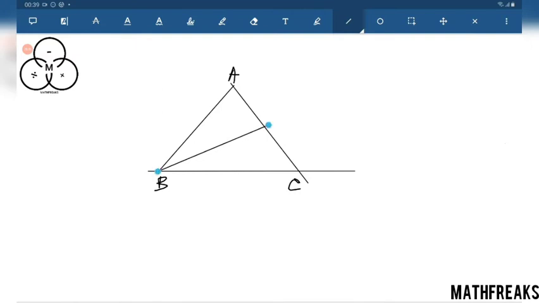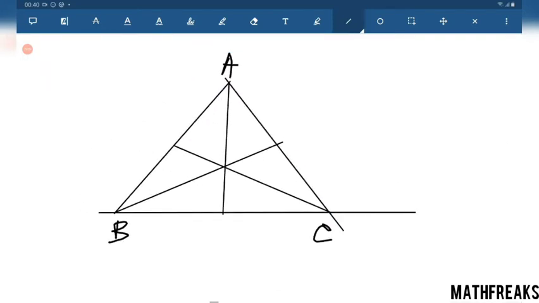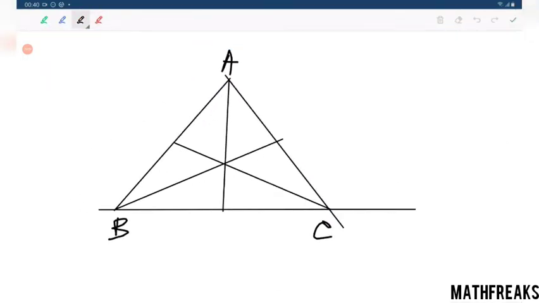We know that in an equilateral triangle, the centroid, orthocenter, and circumcenter are all concurrent.